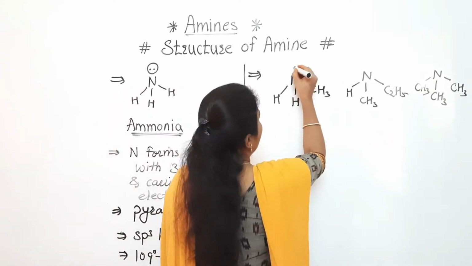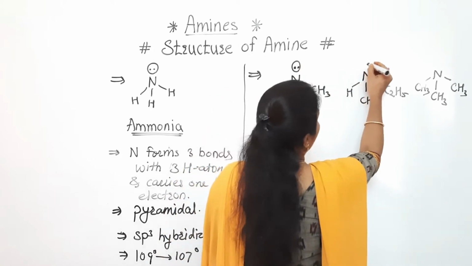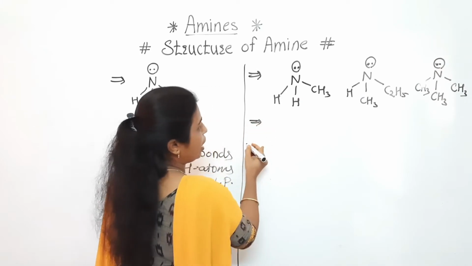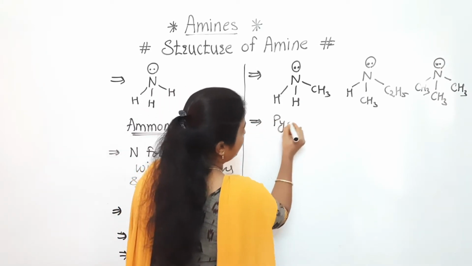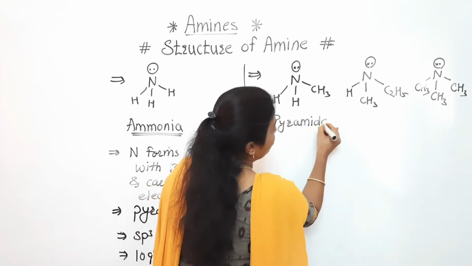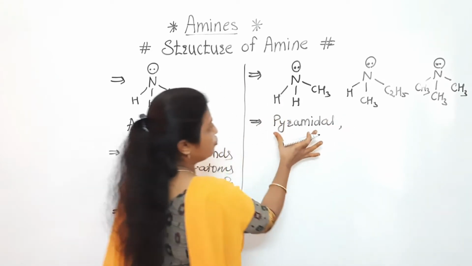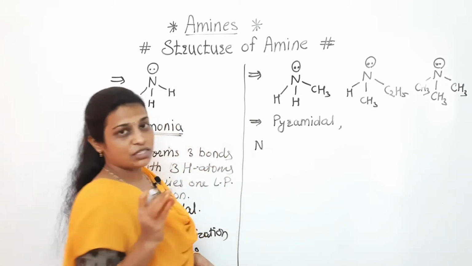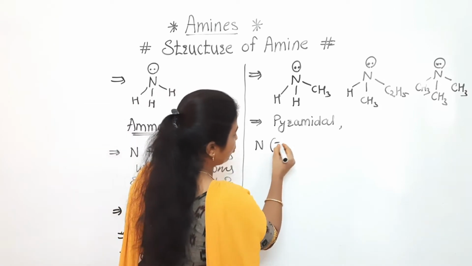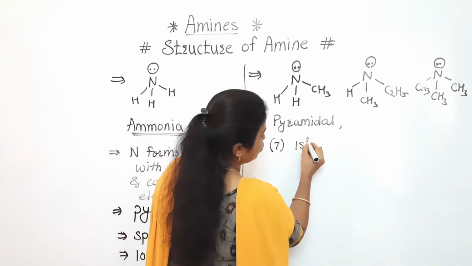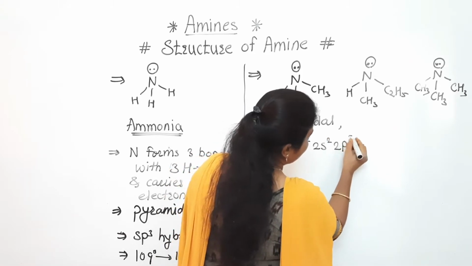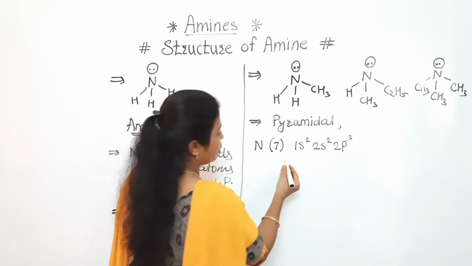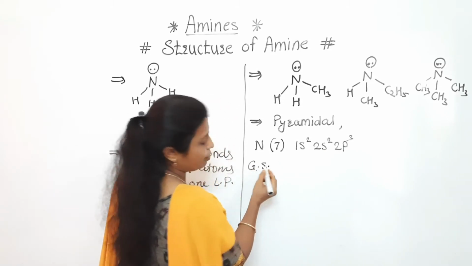Now see here, each nitrogen has the lone pair on it. So if we consider them, they also have the pyramidal geometry. Here if we consider the overlapping, I am discussing this structure clearly. Nitrogen, its atomic number is 7. So 1s2, 2s2, 2p3 will be there. Out of these, if we consider the ground state, I am writing only GS.